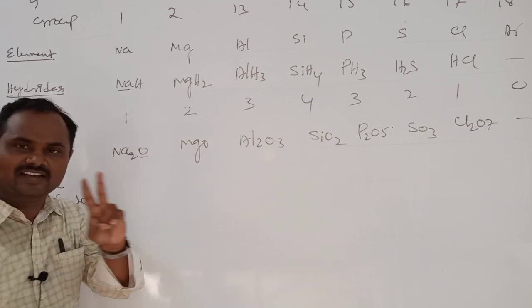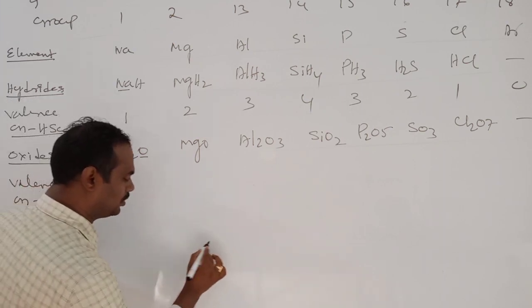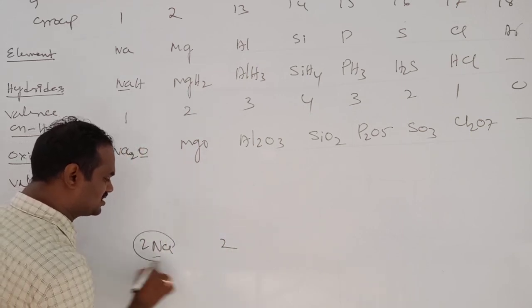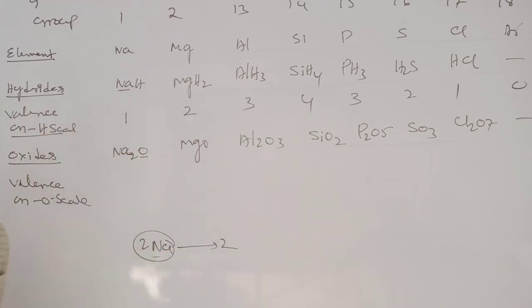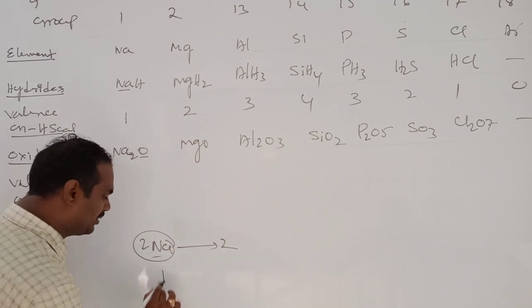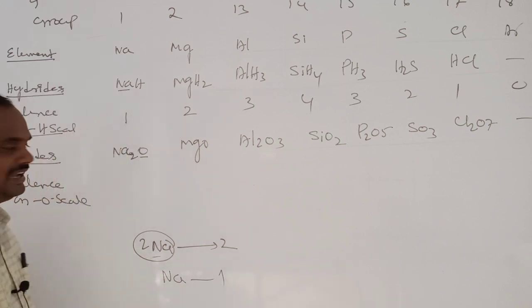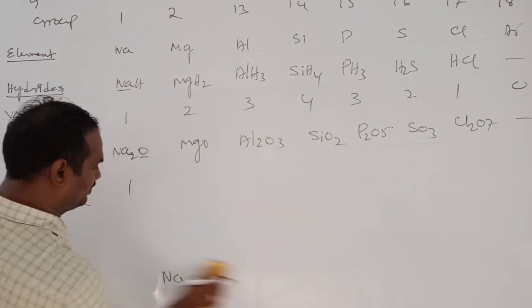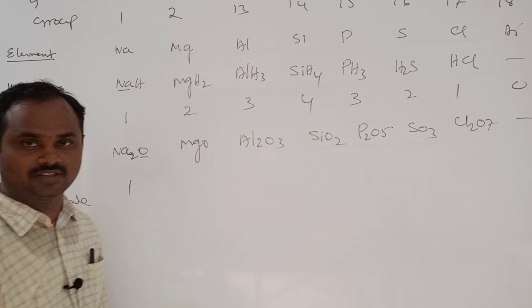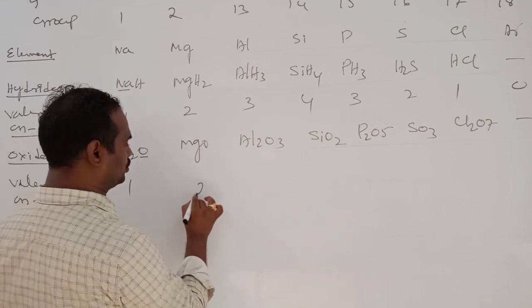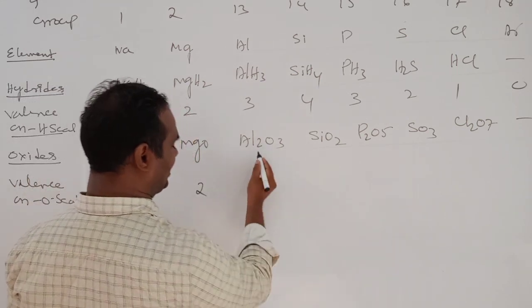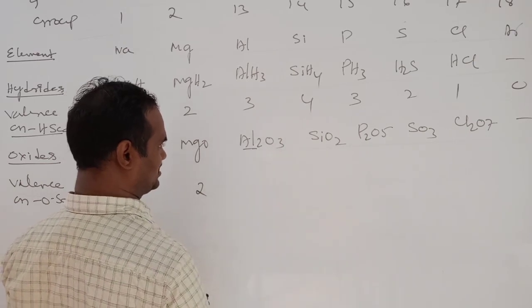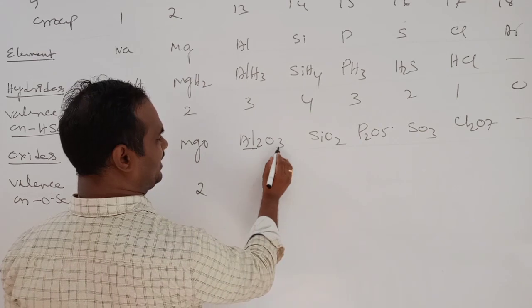Sir, number of oxygen 1. So 1 into 2, 2, sir. This valency belongs to 2 sodium atoms. Per 1 sodium atom, how much, sir? 1. So this is 1. Next, here 1 magnesium atom combined with 1 oxygen. So 1 into 2, 2. Al2O3 we already saw. Here 2 aluminum combined with 3 oxygens. So what will happen? It becomes 6 by 2.